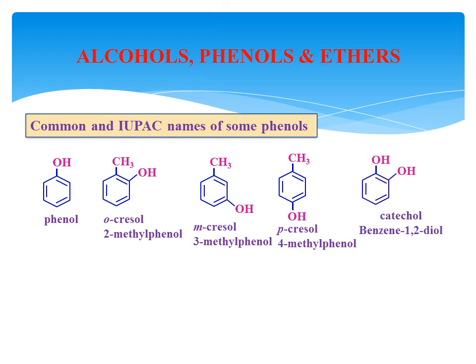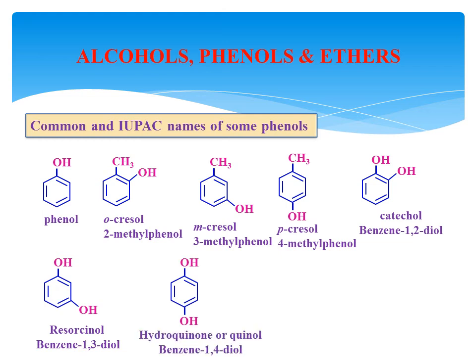Now this belongs to the polyhydric alcohols, 2 OH groups are present, and the common system name is catechol. In the IUPAC system, benzene-1,2-diol, where we have added di before ol. Next, it is also dihydric, but its common system name is resorcinol. In the IUPAC system, its name is benzene-1,3-diol. In another example, it is also dihydric. Its common system name is hydroquinone or quinol, and in the IUPAC system, benzene-1,4-diol.